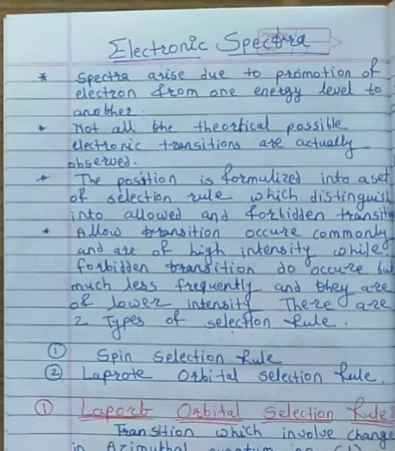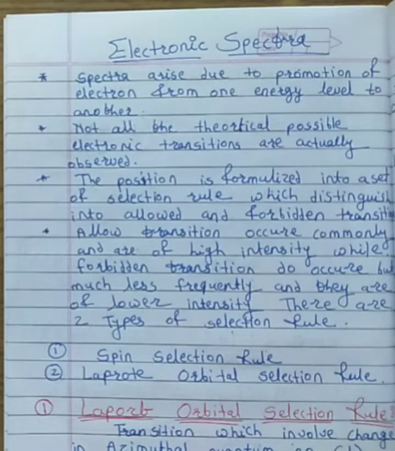In electronic spectra, we are first of all focused on promotion of electron from one energy level to another energy level. It is not observed that all electrons get transferred from one energy level to another. This depends upon the set of selection rules. Generally, the set of selection rules is useful to distinguish whether the electronic transition is allowed or forbidden.